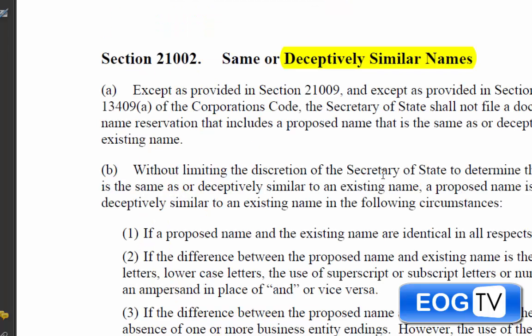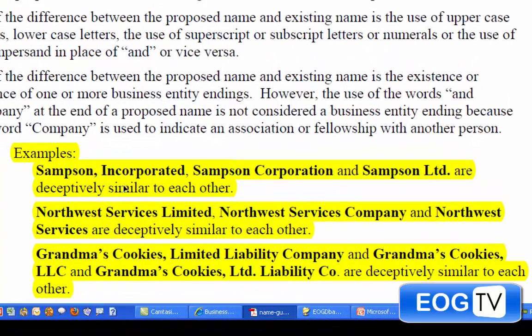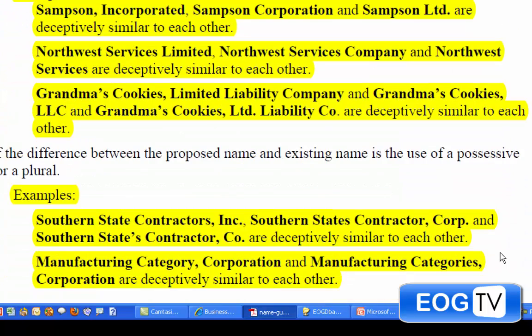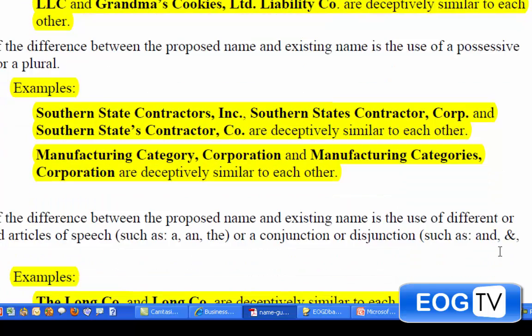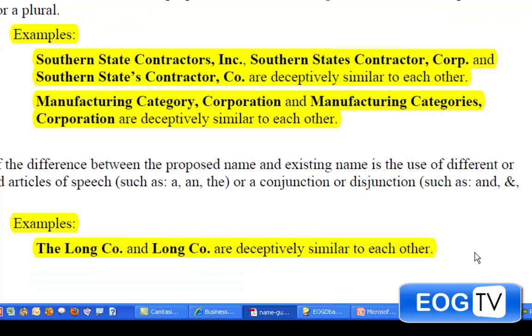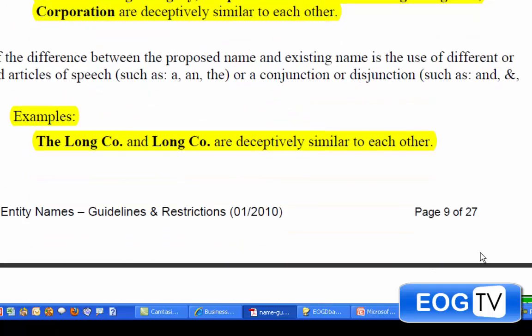The other thing is making sure that your name is not deceptively similar to another name. For example, Samson Incorporated, Samson Corporation, and Samson Limited are deceptively similar. The other thing is to make sure that possessive or plural is actually deceptively similar as well. And the last example is words that don't make an impact, such as a, the, the ampersand symbol, and, or. None of those make a difference when you're proposing a name to the Secretary of State.